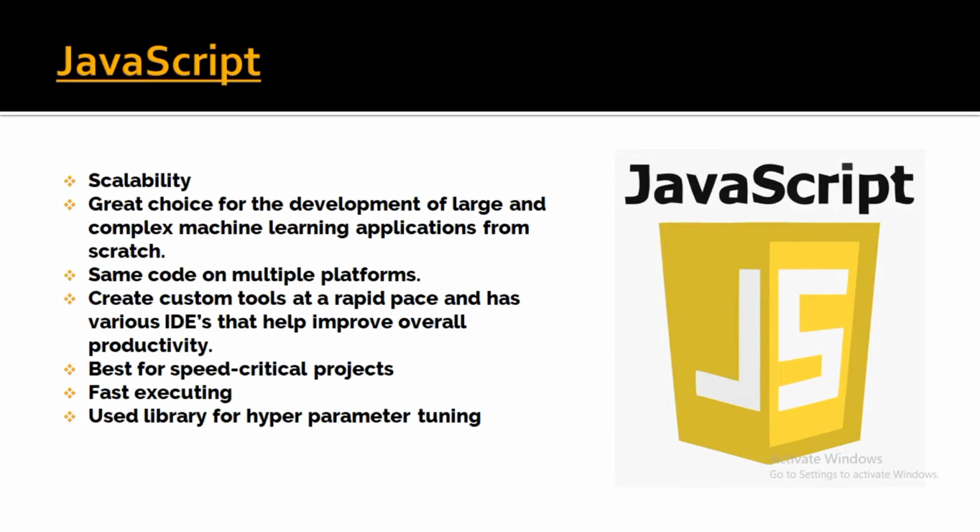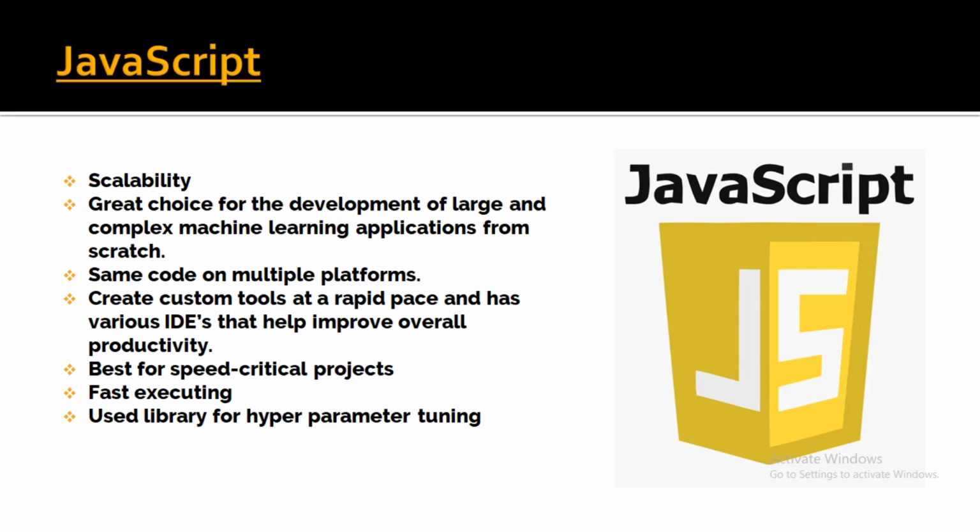JavaScript, why is it used? It is scalable. We can develop a large number of ML applications from scratch in JavaScript. We can use the same code on multiple platforms. We can create custom tools with the use of different IDEs as we do in normal web development. And it is best for speed-critical projects. Whenever speed is important, we can go with it, since it involves real-time processing.